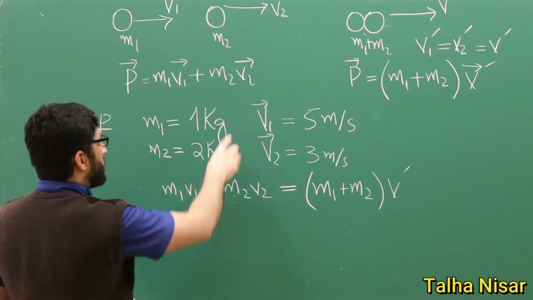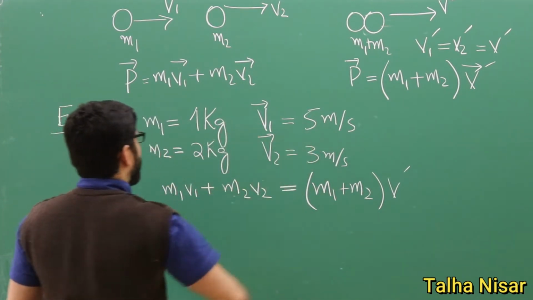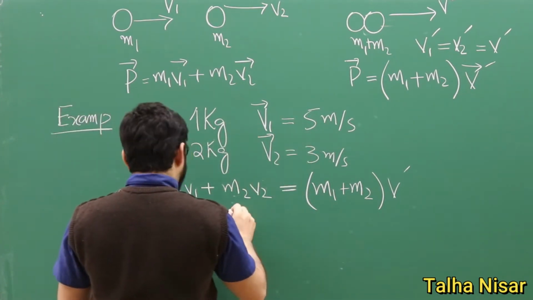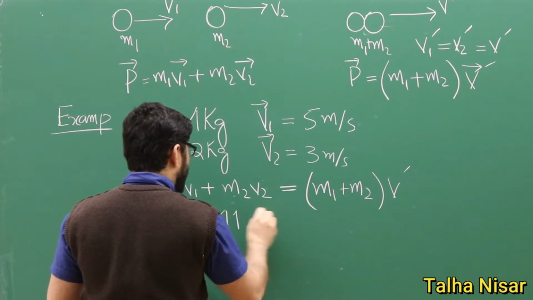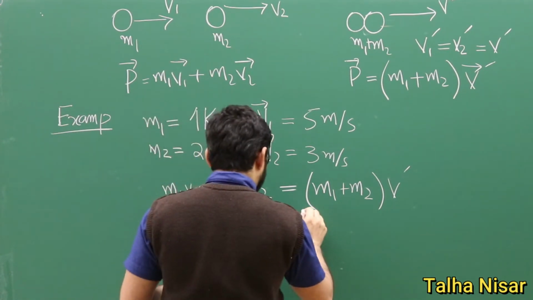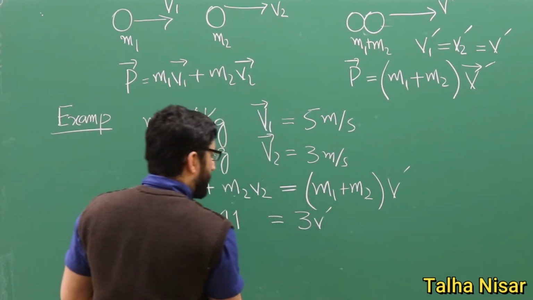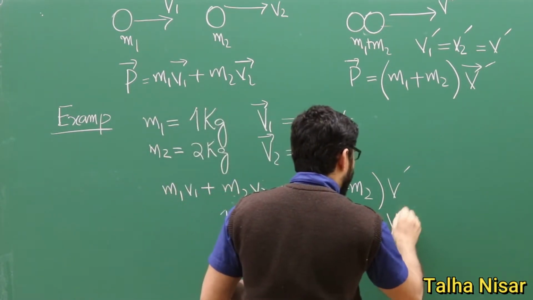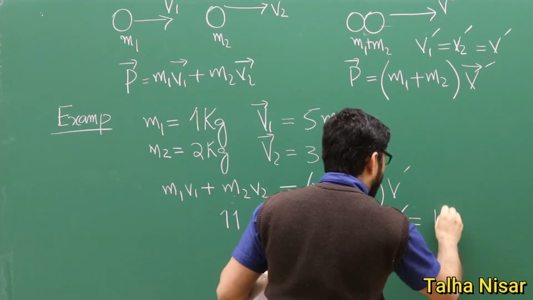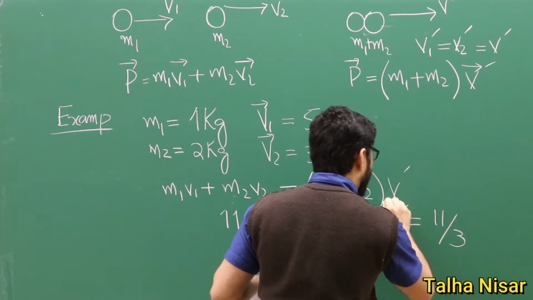If you put these values here, we will get 11 on this side, and on this side we will get 3 v prime, or we can say that v prime is equal to 11 by 3.